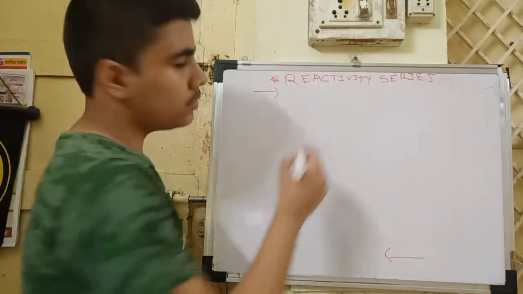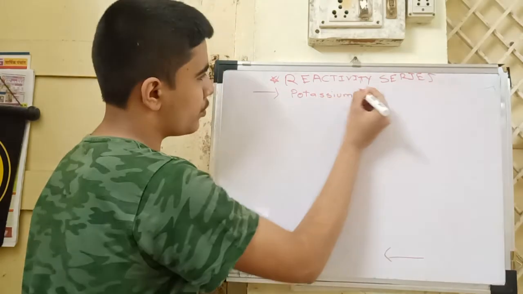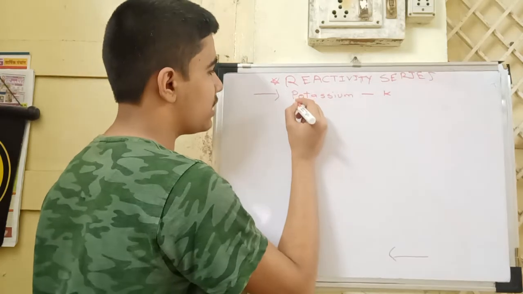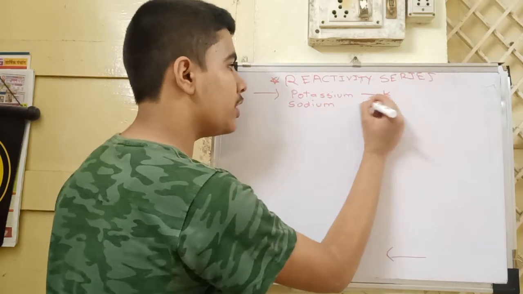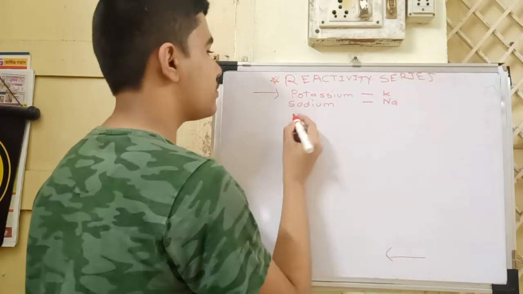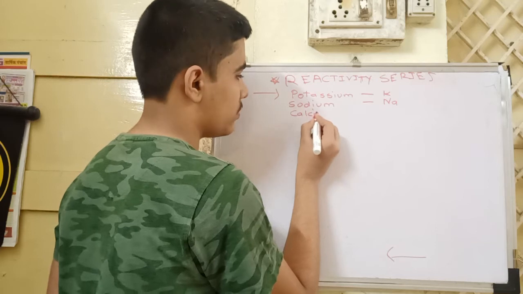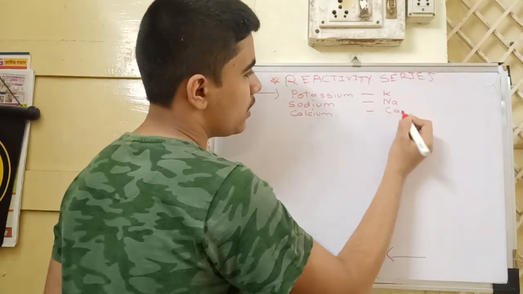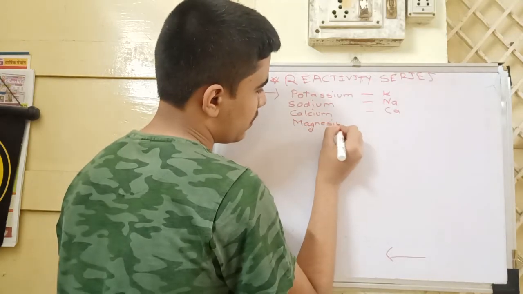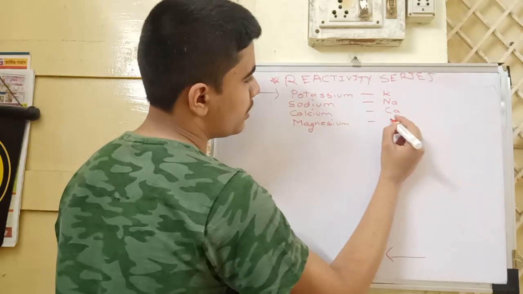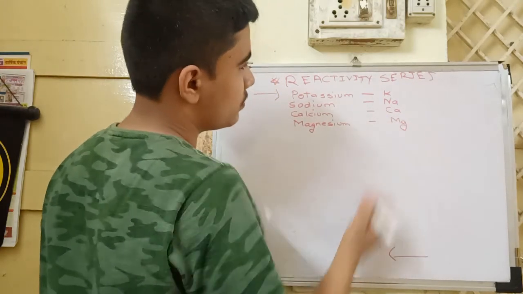So first is potassium, its symbol is K. Second is sodium, Na. Third is calcium, Ca. Fourth is magnesium, Mg.